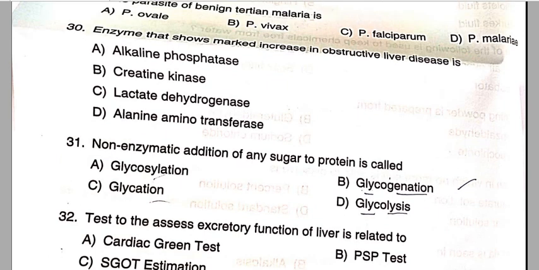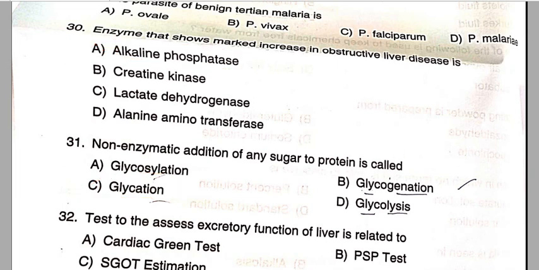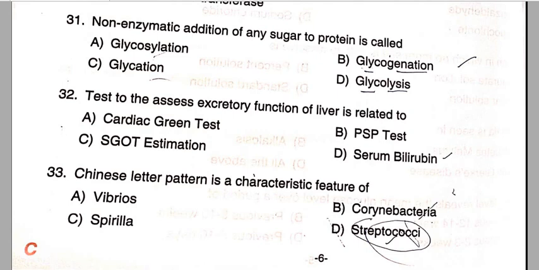In question number 30, the enzyme that shows a marked increase in obstructive liver disease is alkaline phosphatase. Option A is the correct answer. Non-enzymatic addition of any sugar to protein is called glycation, option C is the correct answer for question 31. Then question 32: the test to assess the excretory function of the liver is the BSP test. Option B is the correct answer.